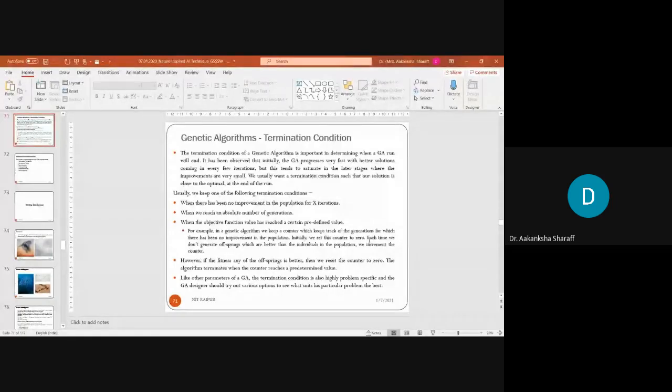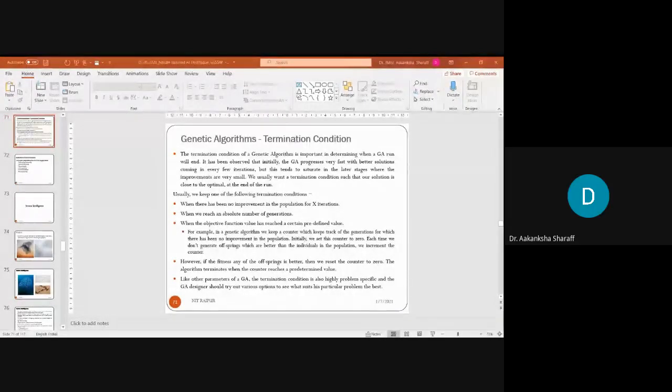And after an absolute number of generations also. Suppose we want 10 generations and 10 generations have already been iterated and we are getting the same parent itself. That will be a terminating condition in that case, because we have already achieved the count. Okay, thank you so much.